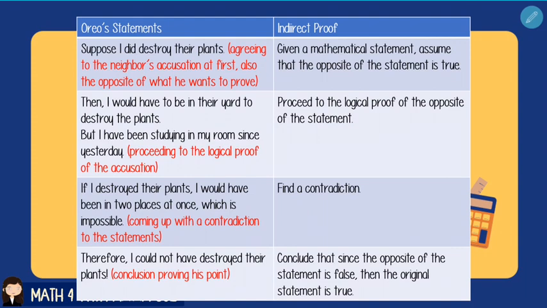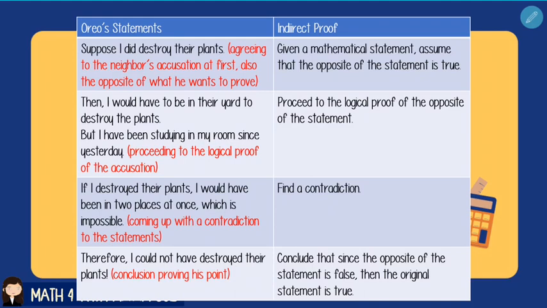If you are given a mathematical statement to prove, you have to first assume that the opposite of the statement is true. The second statement that Ario made was, then I would have to be in their yard to destroy the plants. But I have been studying in my room since yesterday. That is, he proceeded to the logical proof of the accusation. And that is equivalent to the second step in making your indirect proof. You just proceed to proving the opposite of the given mathematical statement.